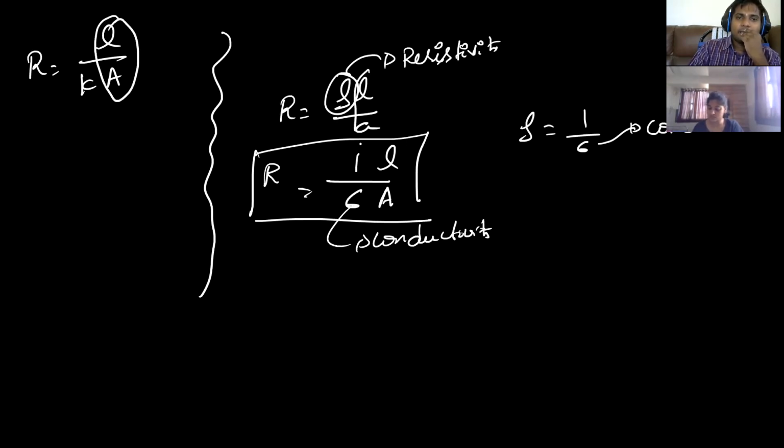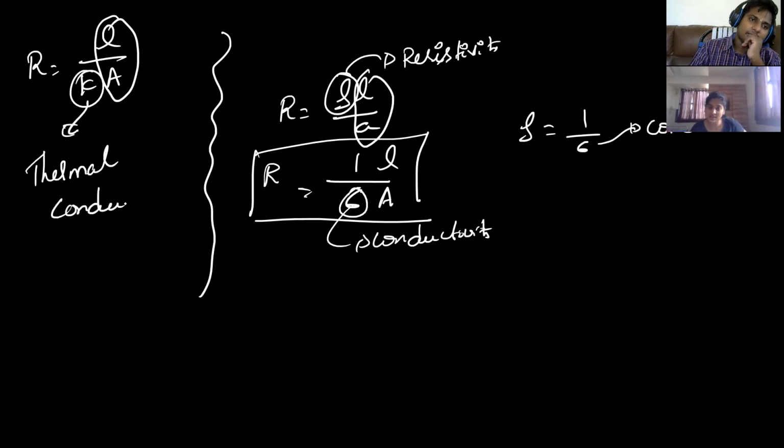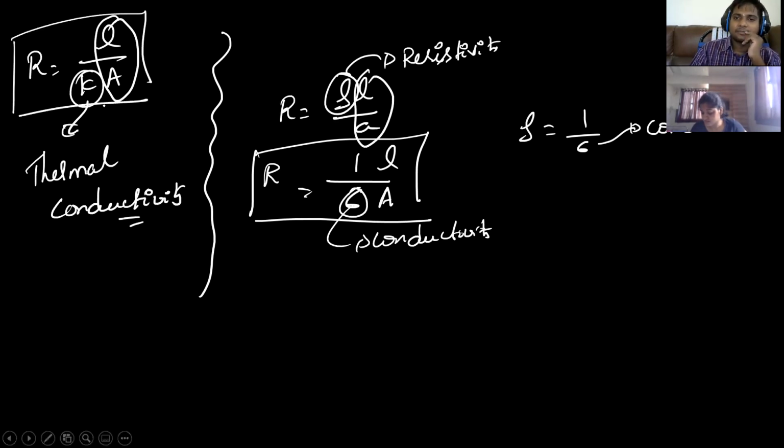L by A, K sigma. Sigma is electrical conductivity here. K is thermal conductivity. Got it now? This can be called thermal resistance.